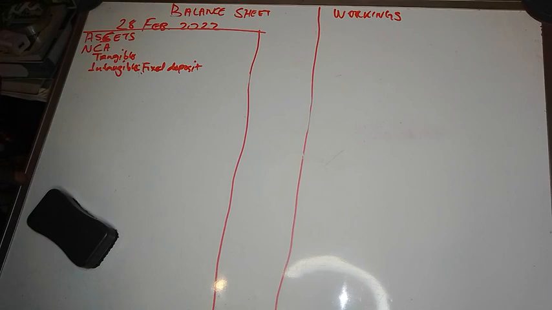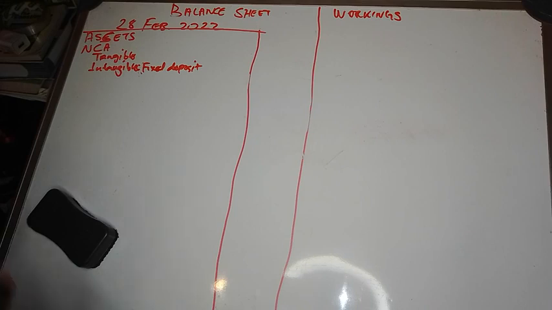Then the tenant information relates to rent. If it's not paid, it's accrued income under current assets. If it's paid in advance, it's income received in advance under current liabilities. Then on E, we've got fixed deposit.